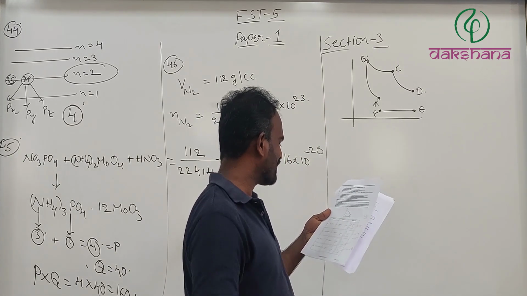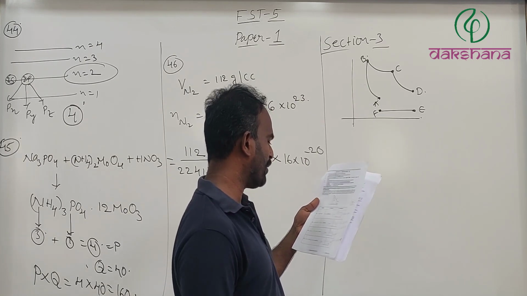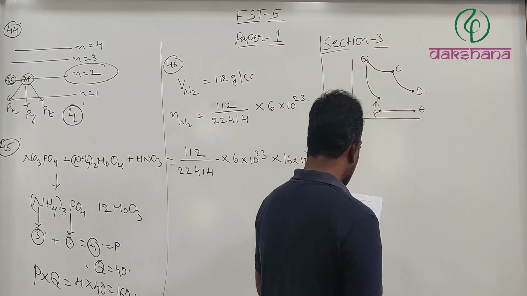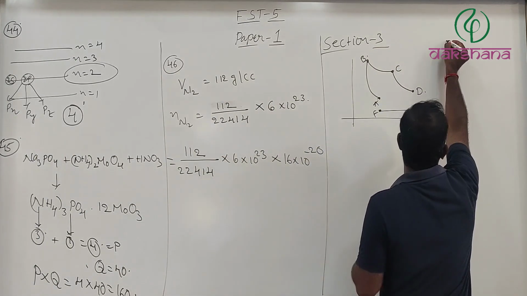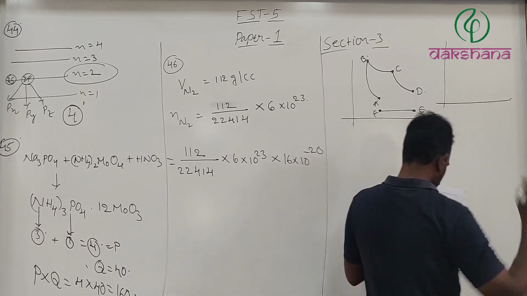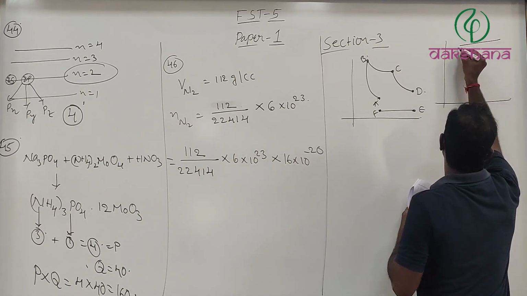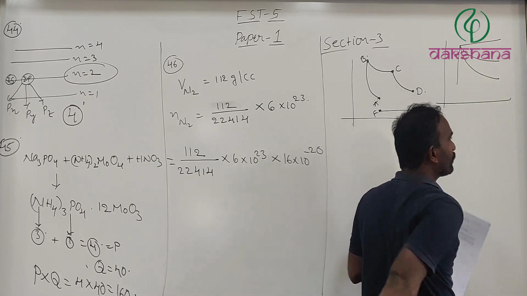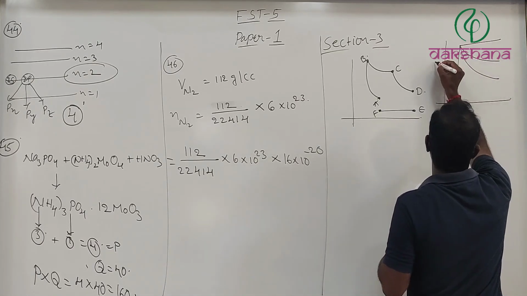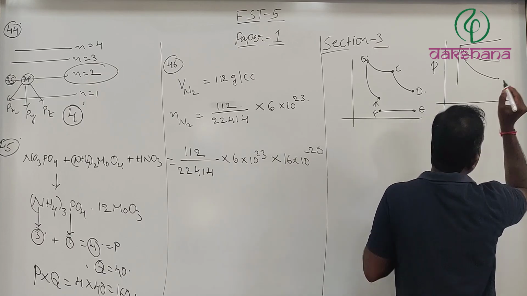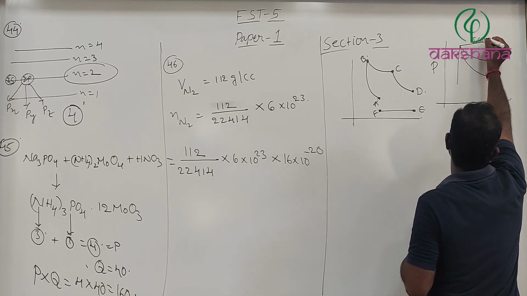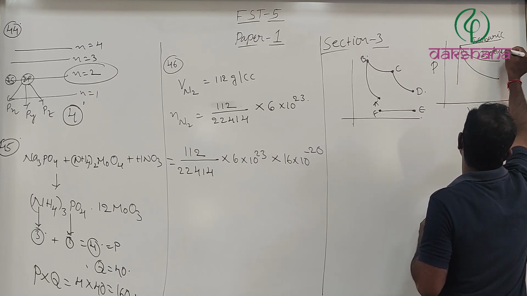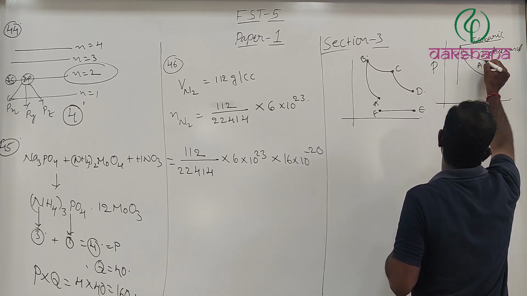The first one that they have given is the graph P. This is a general graph, so first of all we have to identify. As we all know, this is at constant pressure and this is volume. This is an isobaric process, this is isothermal, and this is adiabatic.